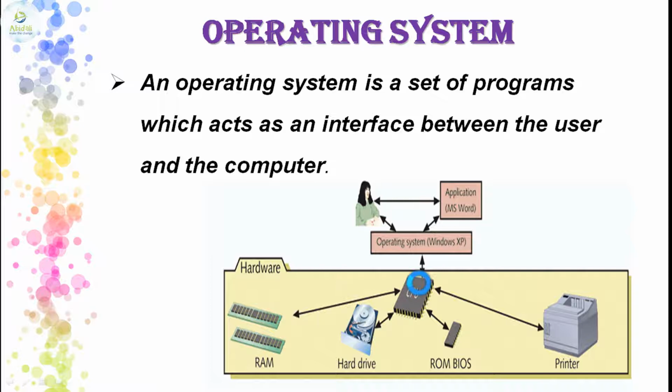All these programs are acting like an interface. So we can say an operating system is an interface between two individuals or two items. Over here they are the user, the person who uses the computer, and the computer, which consists of the hardware and the software. So it is acting like an intermediator or an interface between the user and the computer. If the user wants to take a certain job from the computer, it requires an operating system.